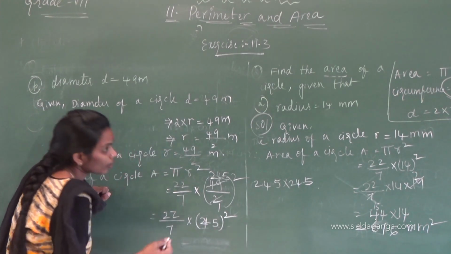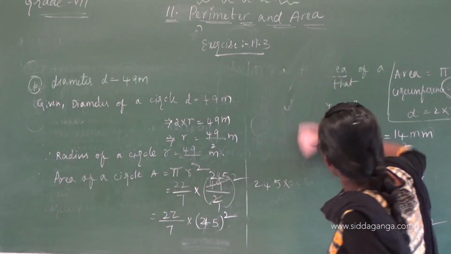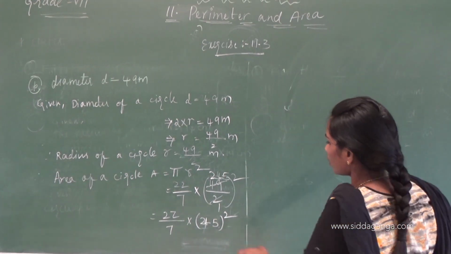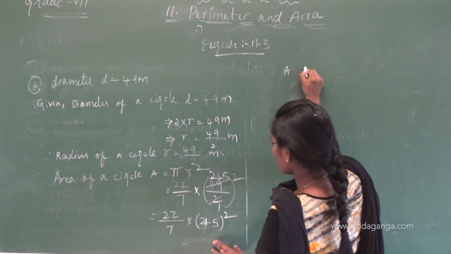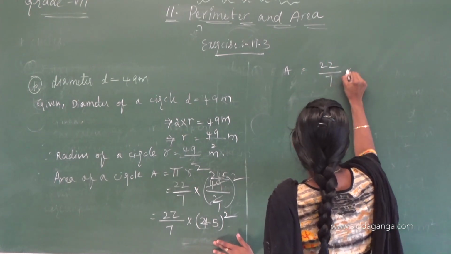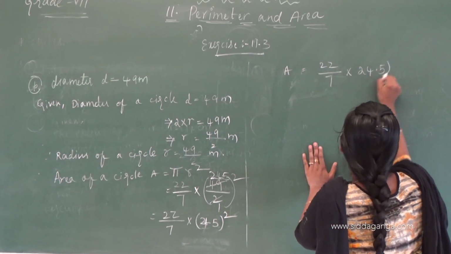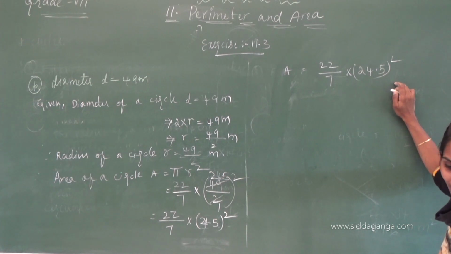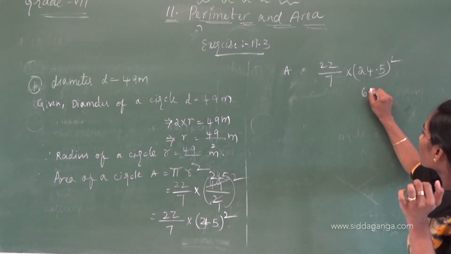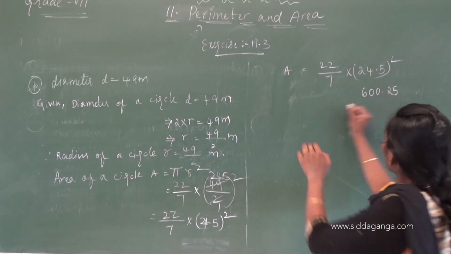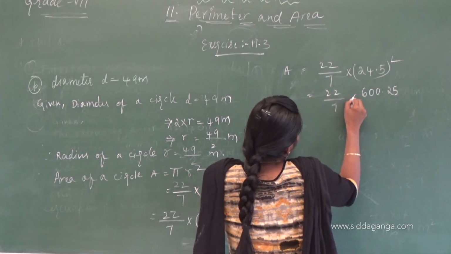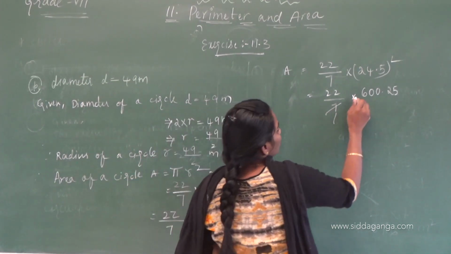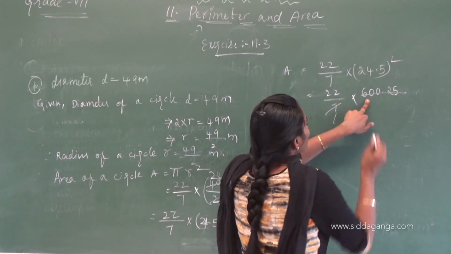So A equals 22 by 7 into 24.5 whole square, which results in 600.25. 22 by 7 into 600.25, and if you take the cancellation...